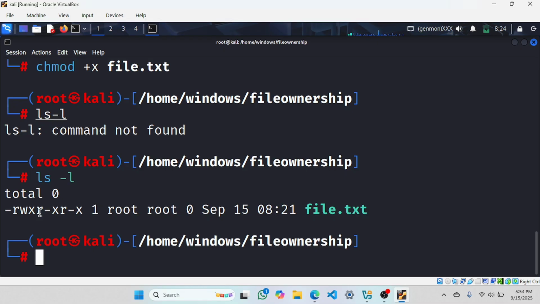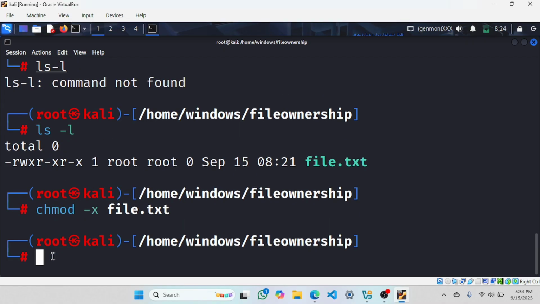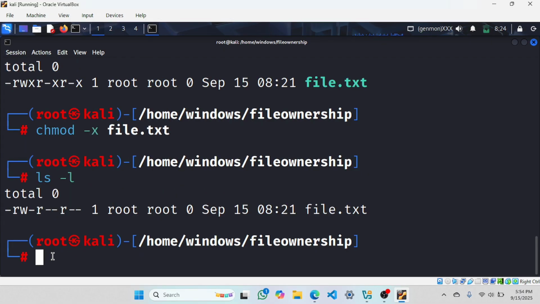Read, write, and executable permission for the owner it has. Now if I have to take off the permission for this file.txt for an owner, how to do that? Same command, then minus for taking off permission. Which permission do I want to take off? Executable for file.txt. Now again, if I check, here you can see the executable permission is gone for the owner.